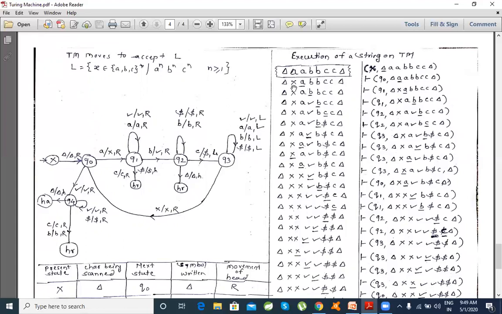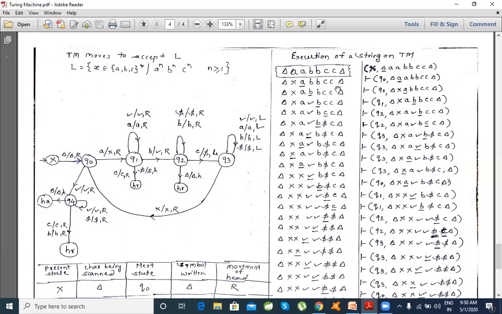Now what the machine tries to recognize next is, with respect to this A, going all the way to the right, it expects to see a particular B, because it is trying to match the total number of A's against B's and B's against C's. So it moves to the right, expecting to see a B with respect to the A I have already seen.